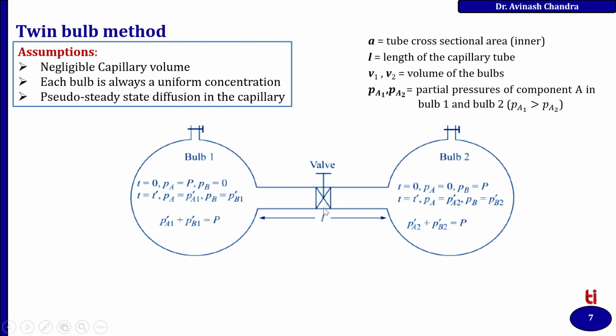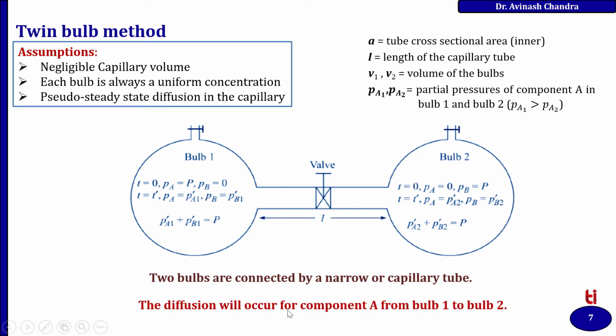This is the system we already discussed. The two bulbs are connected by a narrow capillary tube, and the diffusion will occur from bulb 1 to bulb 2. So this component will diffuse from here to here.